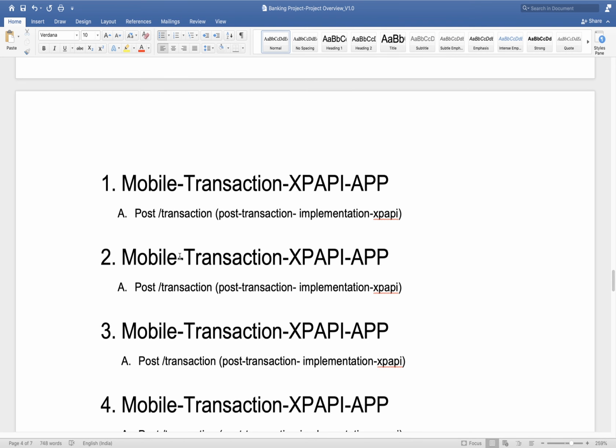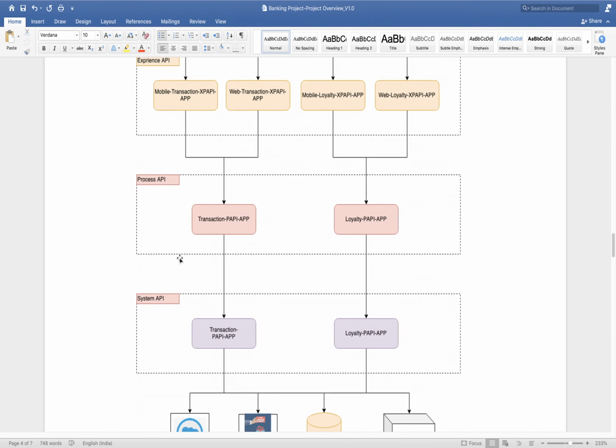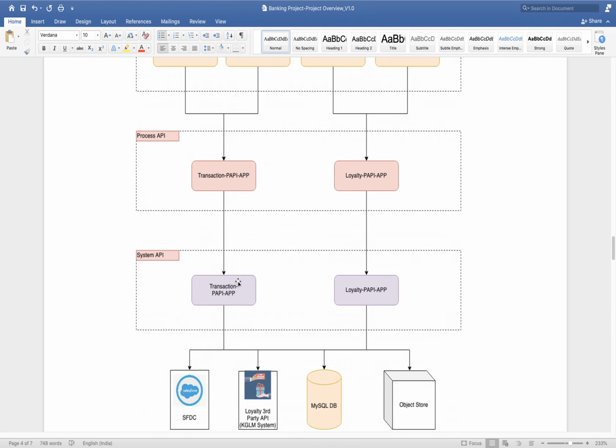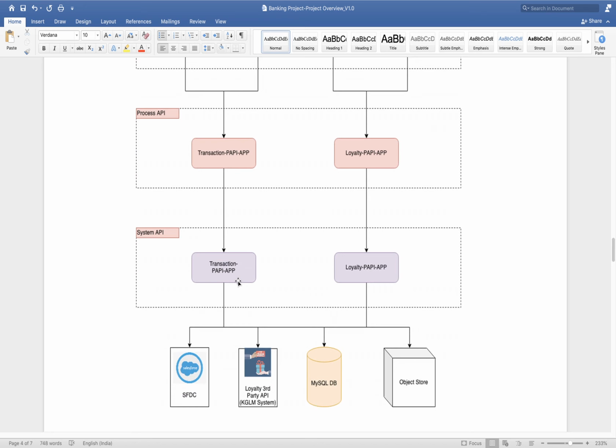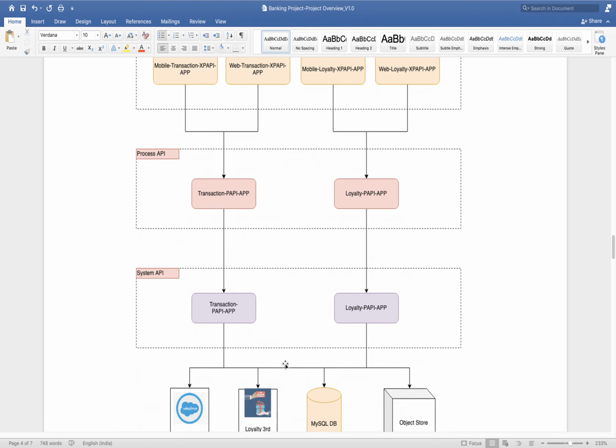Hello? Ravi, the flow diagram, can you go? Yeah, here Ravi, this transaction process API and loyalty process API, each API is connecting all the systems, right? In that case, why do we need to create two APIs there? Can we create in one?